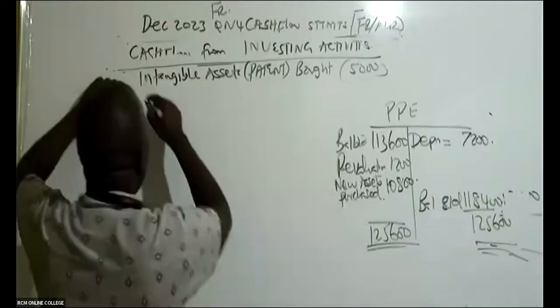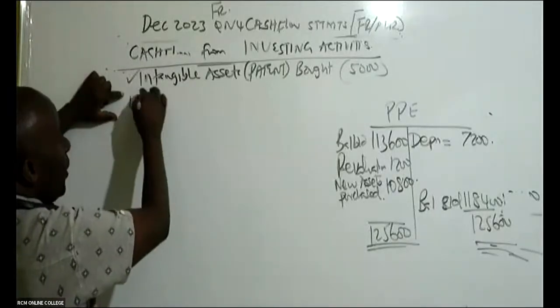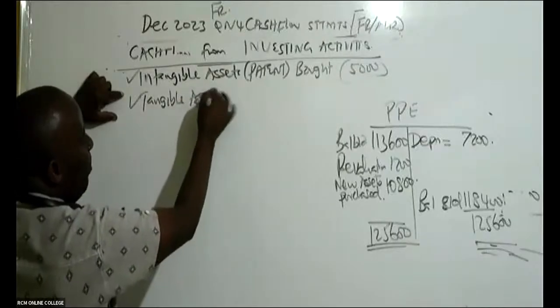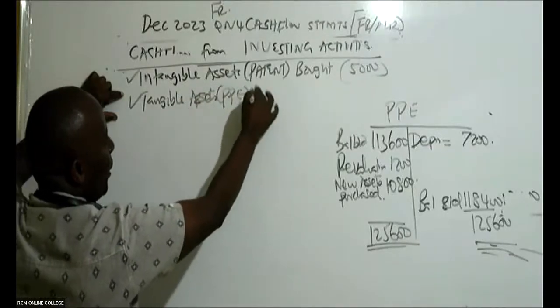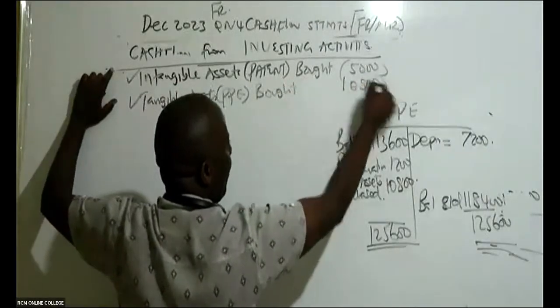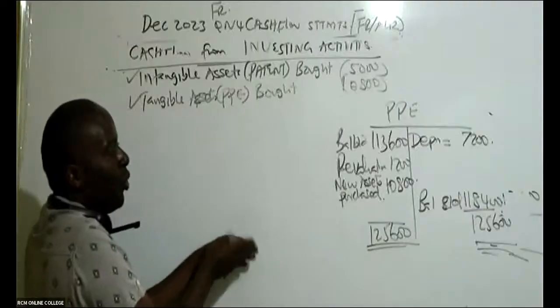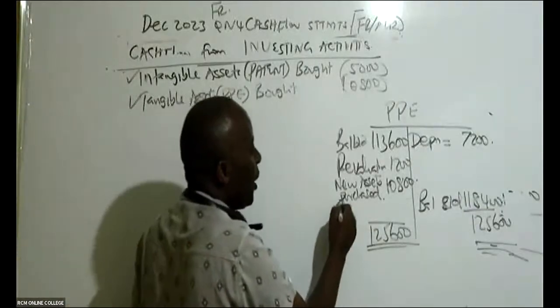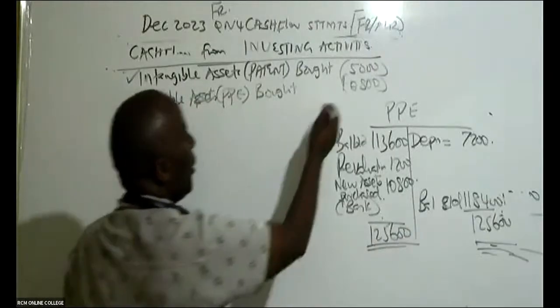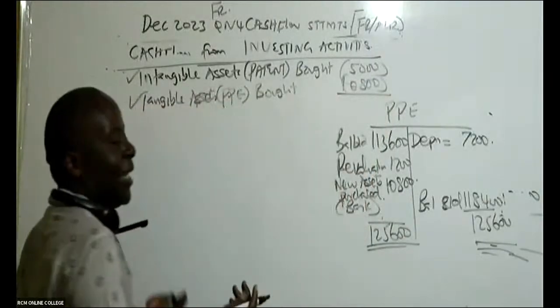So come and tell us something to do with these tangible assets, the PPEs, bought. So we bought this, so it has to be in brackets, remember, because assets came on board, money went away. So I'm crediting my bank like that. And that is it. So that is the end of there is nothing much really.